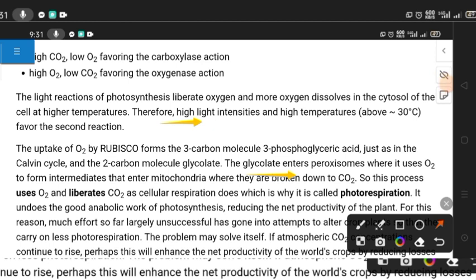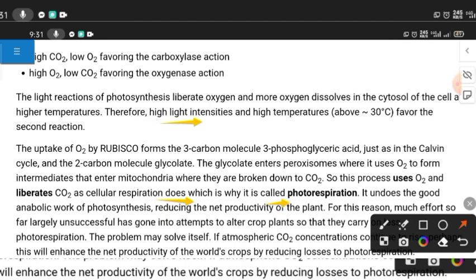The glycolate enters peroxisomes, where it is used to form intermediates that enter mitochondria, where they are broken down to carbon dioxide. We see this process uses oxygen and liberates carbon dioxide as cellular respiration does, which is why it is called photorespiration. It undoes the good, anabolic work of photosynthesis, reducing the net productivity of the plant.